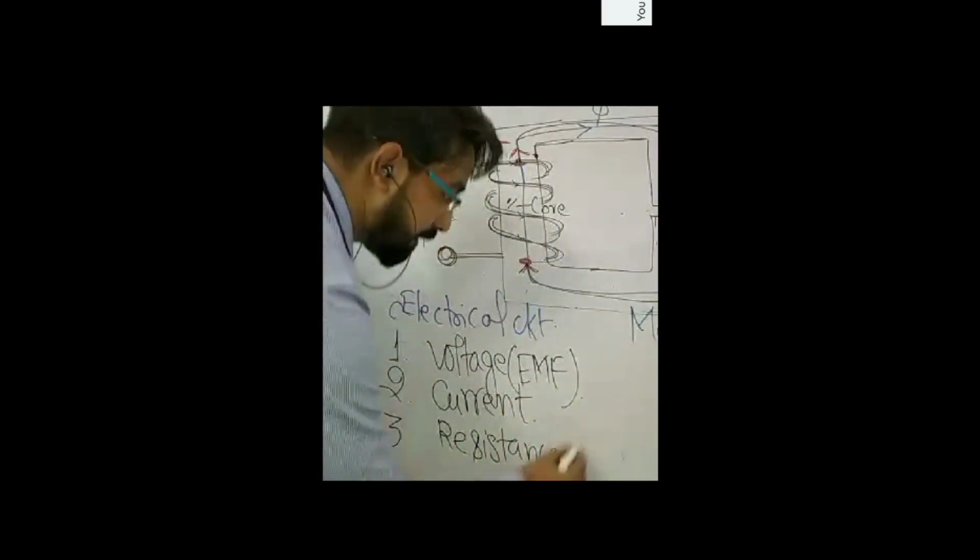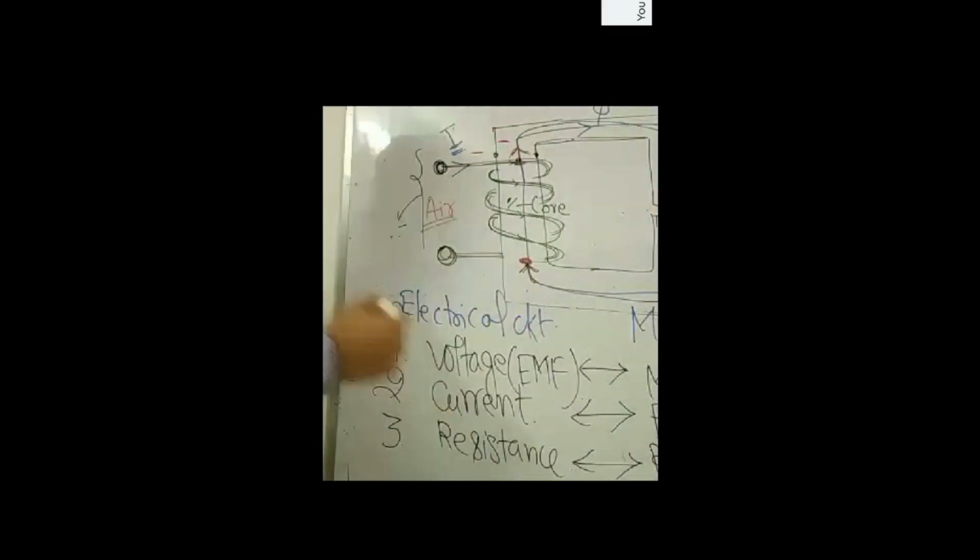In similar fashion, we can correlate it with magnet. In magnet, what will come? The voltage will be replaced with MMF. Flux will be replaced with current, and resistance is replaced with reluctance. Now, voltage MMF is equal to number of turns into I, and flux we represent with phi, reluctance we represent with RL.